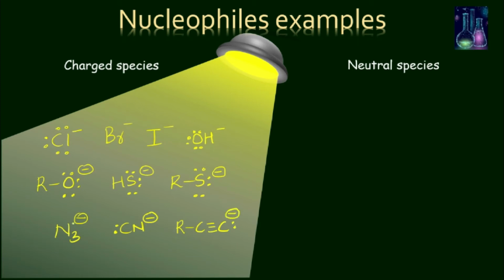So here they all have an extra electron pair and they donate it to form a covalent bond. They are all negatively charged species.